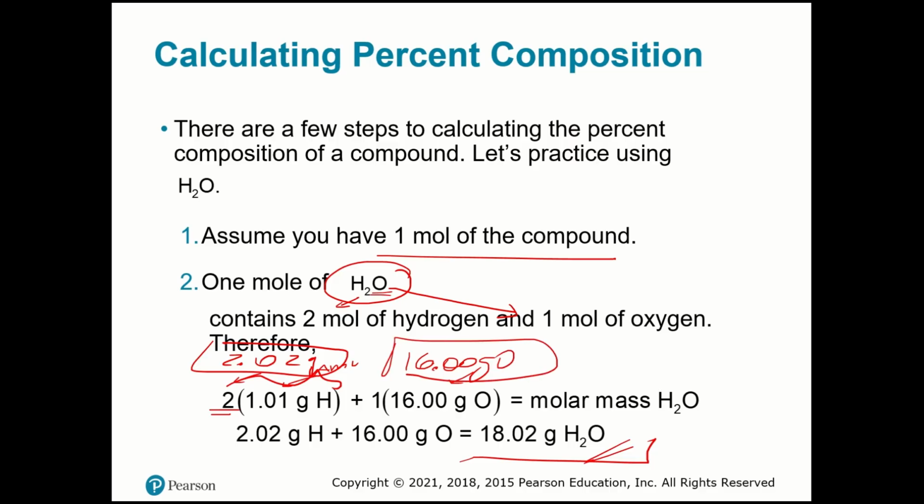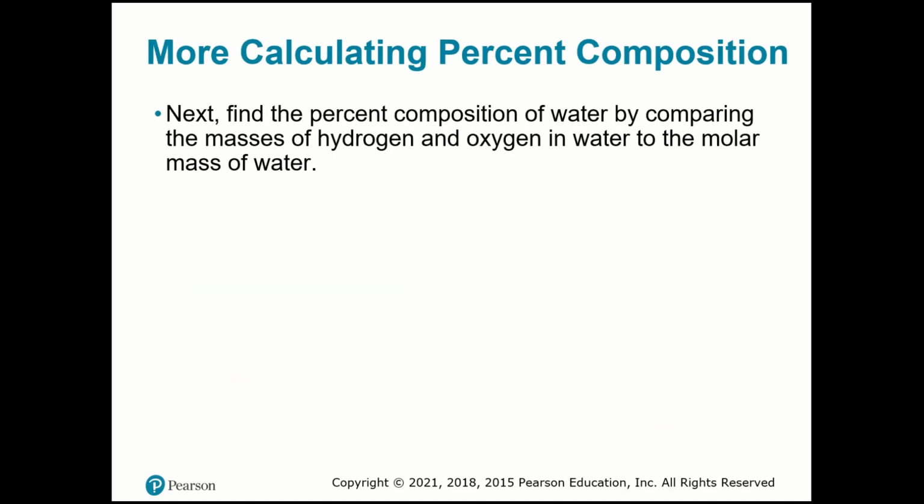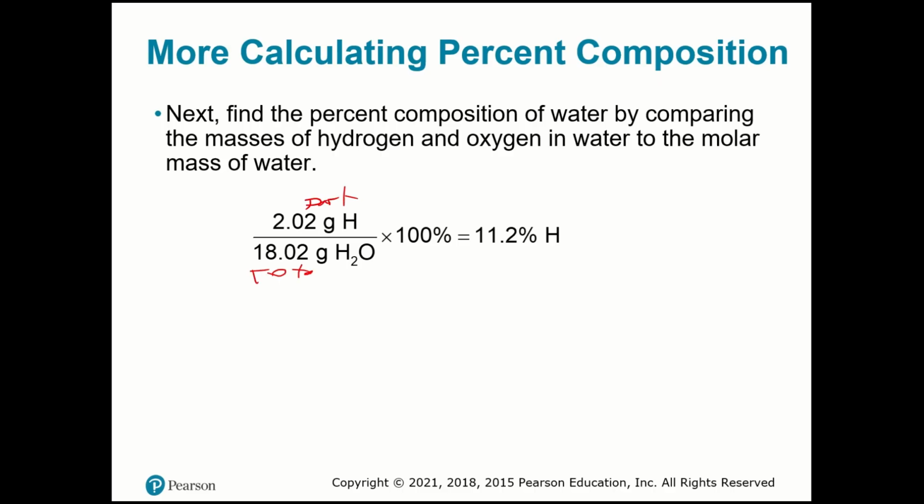So that is the part of oxygen, and this is the part of hydrogen in this total. So what I'm going to do is take the part, divide by the total, multiply by 100. And you're going to have the percentage of each element.